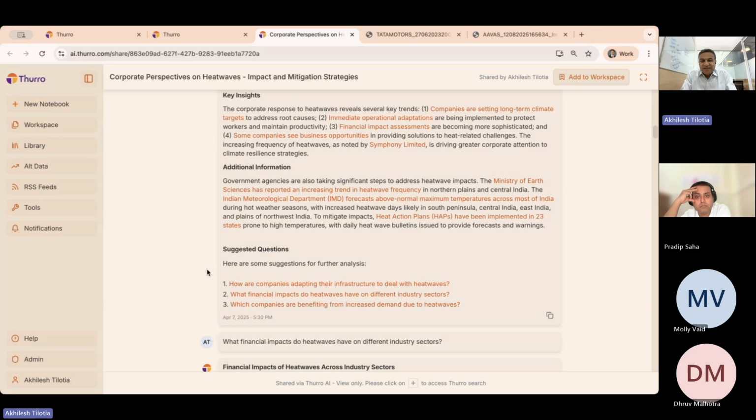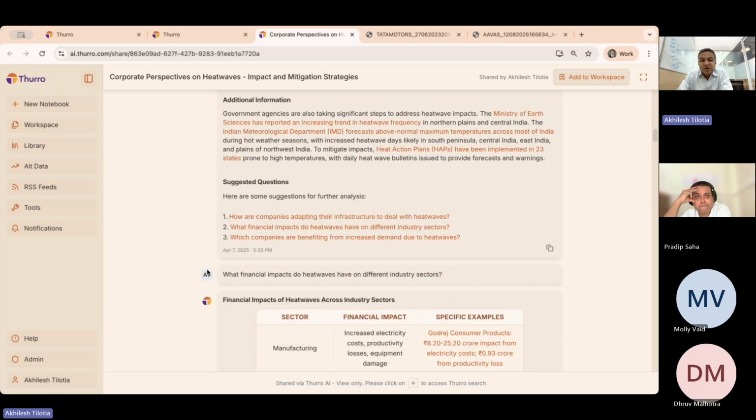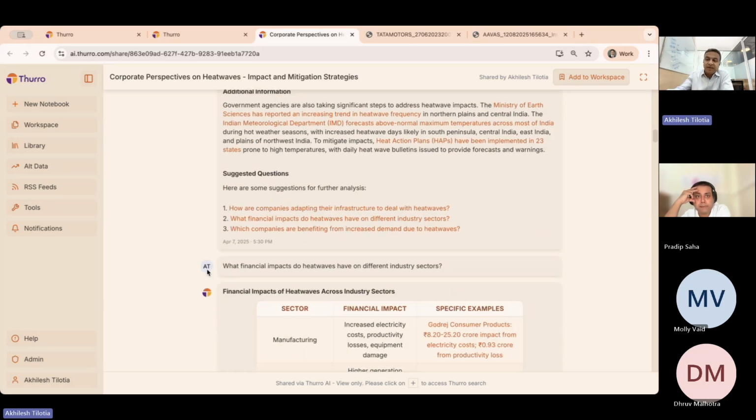This turned out to be a year with a lesser number of heat waves, as we know, in 2025, but how the companies were preparing for it is something that we wanted to understand at the start of April. As you can see, it had given us this suggested question: what financial impacts do heat waves have on different industry sectors? If you just clicked on it, which is what we had done then, it triggers this question.